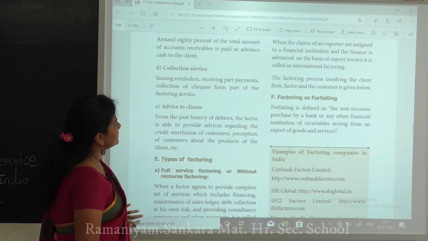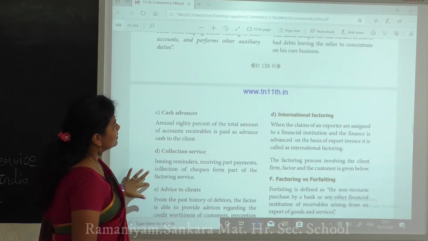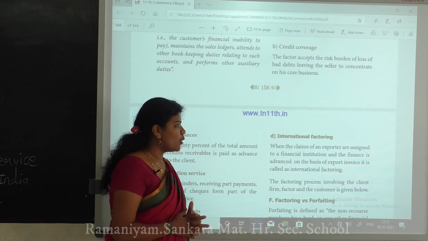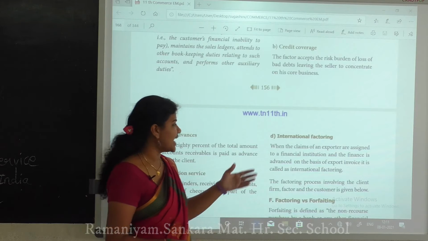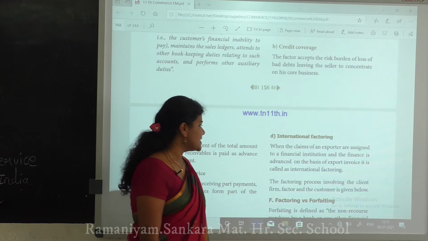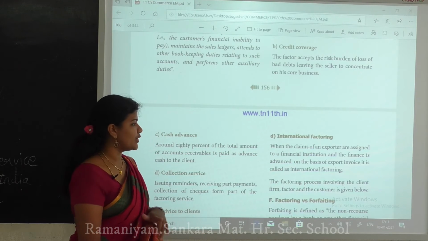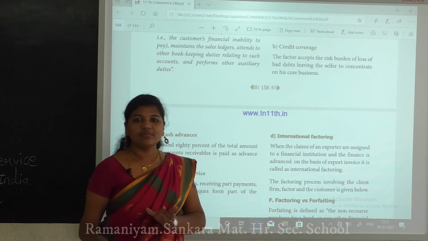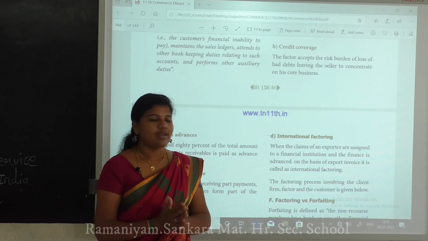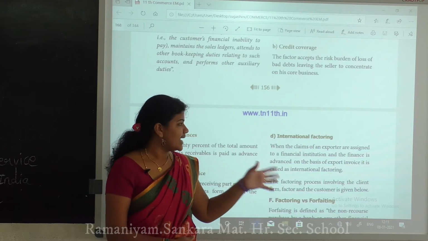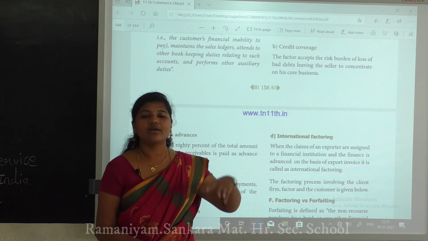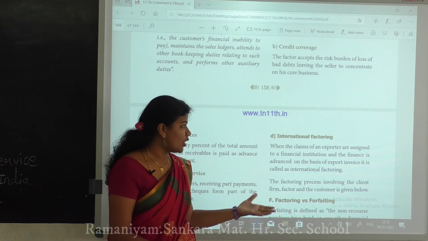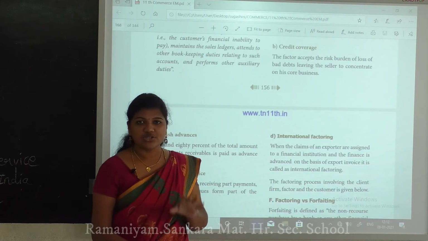So next one is international factoring. When the claims of an exporter are assigned to a financial institution and the finance is advanced on the basis of the export invoice, it is called international factoring. International means a global level. Okay, so this is not at a national level. International means out of the country also. Okay, so this is also a claim of the export against the financial institutions.